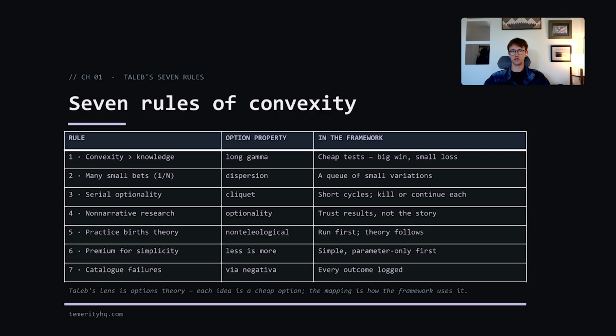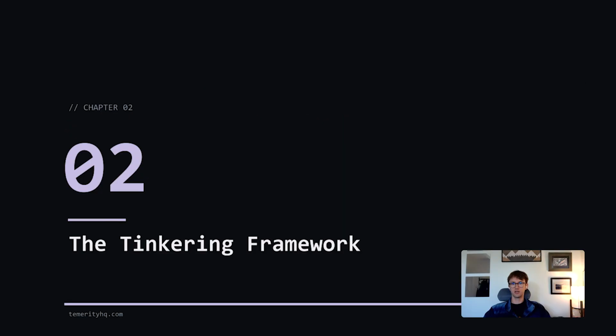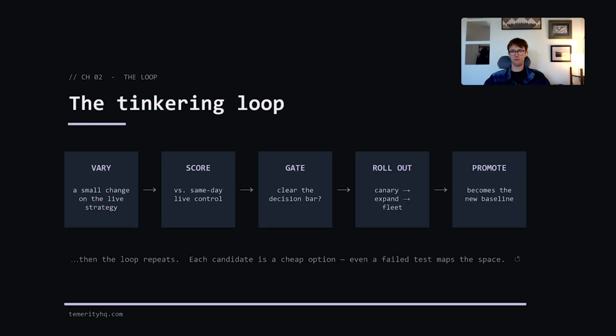my trading strategies. The idea of convexity is analogous to the famous Druckenmiller quote that I mentioned in my macro model portfolio prototype video. What's important is how much you make when you're right versus how much you lose when you're wrong. Taleb's rules of convexity add structure and detail to that concept. I applied them by building a framework to tinker with my strategy systematically instead of trying to predict outcomes. So now that I've explained the conceptual underpinnings, what does my framework look like?